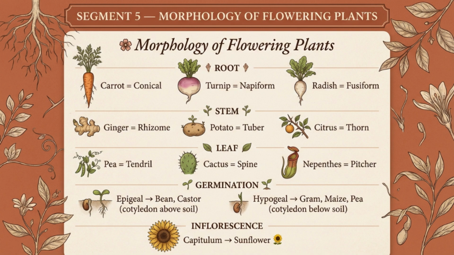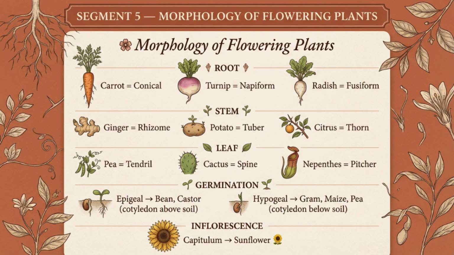Stem modifications: ginger is a rhizome, underground stem with nodes. Potato is a stem tuber, the eyes are nodes. Citrus thorn is a modified stem. Leaf modifications: pea tendrils are modified leaflets. Cactus spines are modified leaves. Nepenthes pitcher, modified leaf for trapping insects.